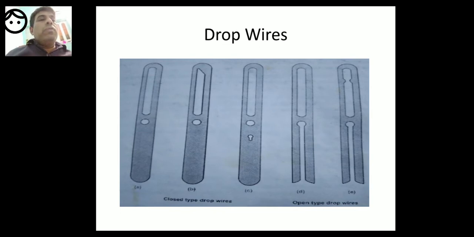So this is about drop wires. You can see the design of the drop wires used in electrical warp stop motion, which means open type drop wires. The design is a little bit different when compared to that of drop wires used in mechanical warp stop motion. Both of them are different. So this is about drop wires.